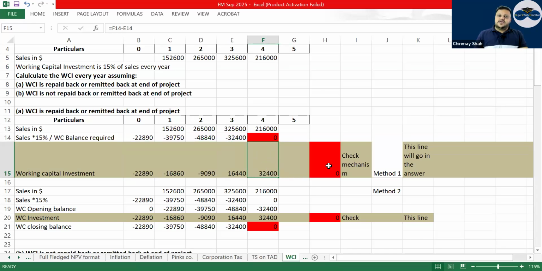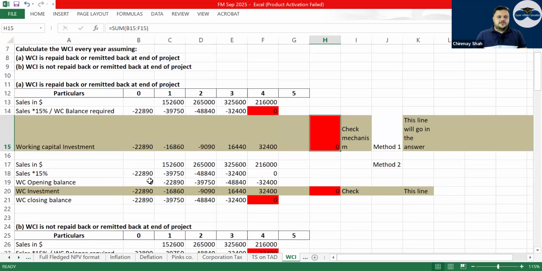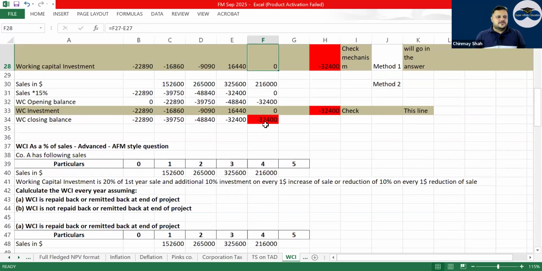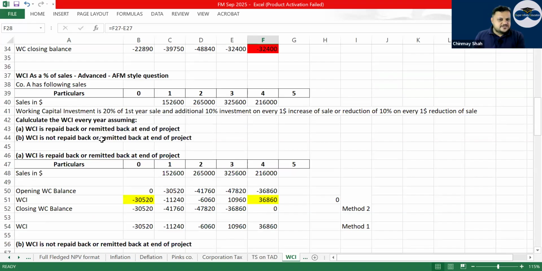If you want to check this kind of question in exam, the total of this should be equal to 0. That is how it is. Working capital investment has 2-3 ways of doing it, opening closing balance also. If it is not repaid back or something of that sort, then it will remain invested only. Then working capital is a percentage of sales.